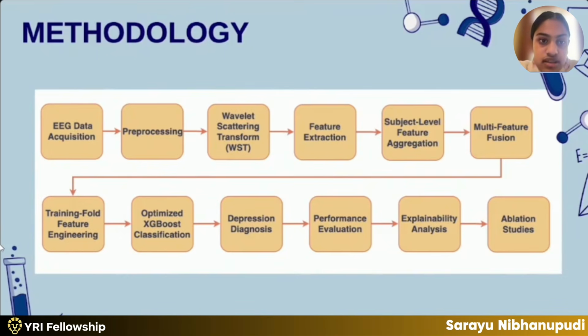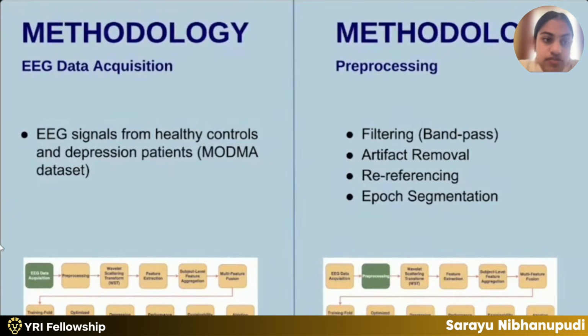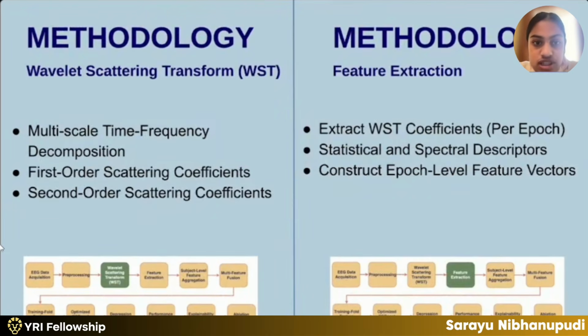And this is the methodology. First, EEG data acquisition, the first step: EEG signals from healthy controls and depression patients. This is the MODMA dataset. The second step is pre-processing, so we're doing bandpass filtering, artifact removal, re-referencing, and epoch segmentation. And the third step is the wavelet scattering transform, also known as WST: multi-scale time-frequency decomposition, with first-order scattering coefficients and second-order scattering coefficients.